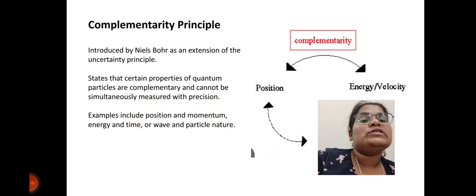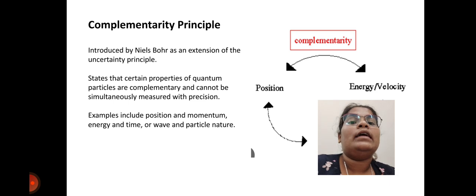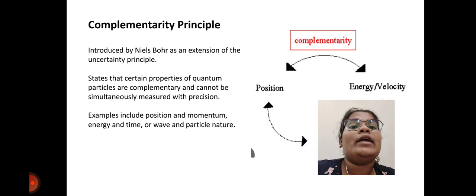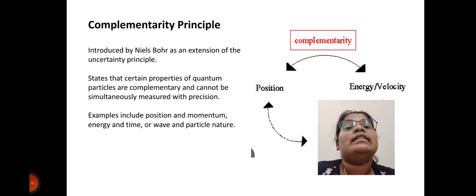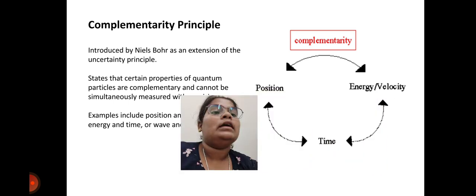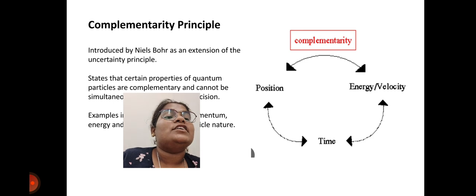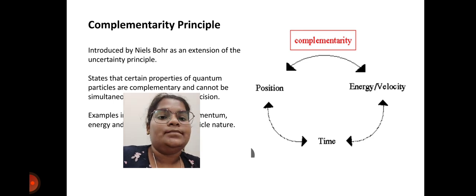The next topic is the complementarity principle. It was introduced by Niels Bohr as an extension of the uncertainty principle. It mainly states that certain properties of quantum particles are complementary and cannot be simultaneously measured with precision. Examples include position and momentum, energy and time, or wave and particle nature.